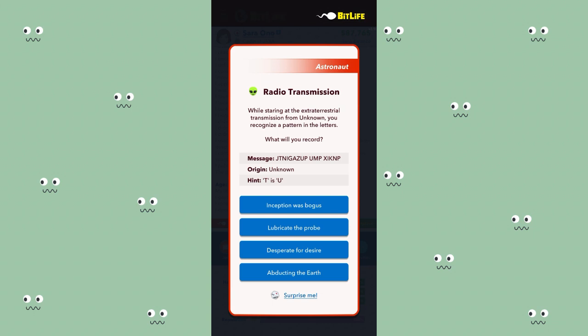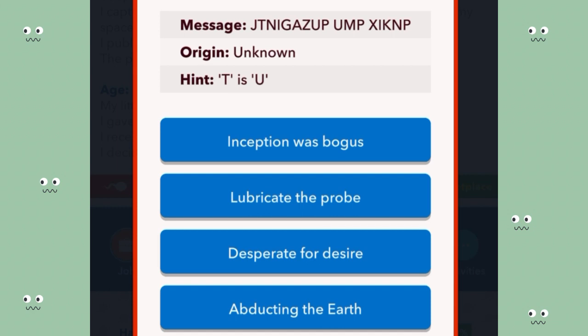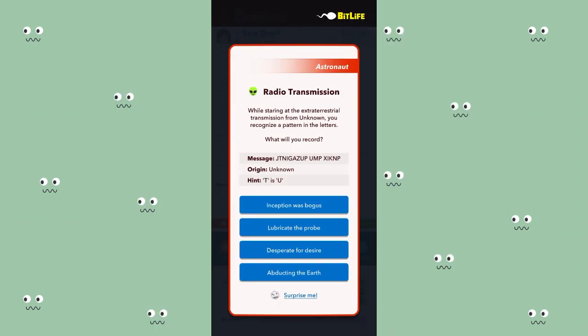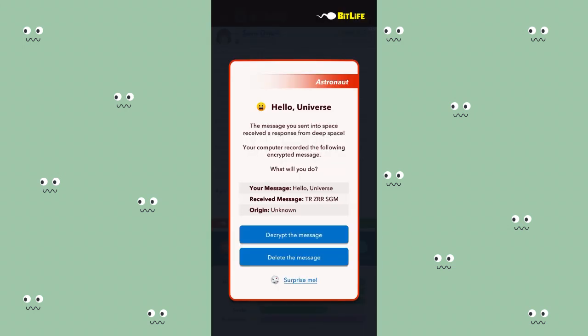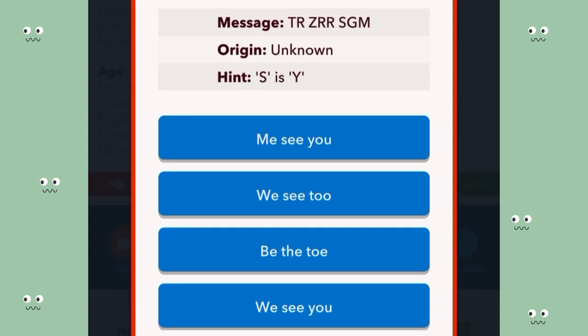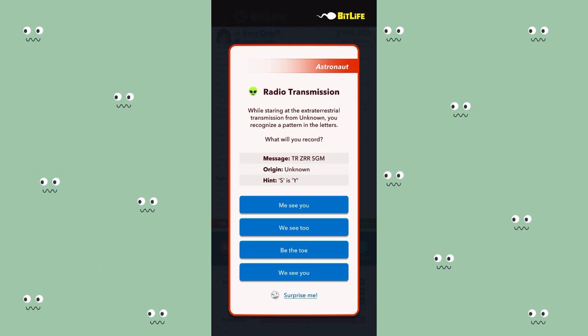This is quite easy to decipher, and what you need to do, this is JTN. Since T is the second letter here and the T stands for U, I'm just going to look for, in the options, one of them that has U as the second letter, and that is lubricate the probe, which is the answer. Lubricate the probe. So we got another message, and I'm going to decrypt it. S is Y, which it can either be me see you or we see you, and me see you definitely doesn't make sense, so that is we see you.